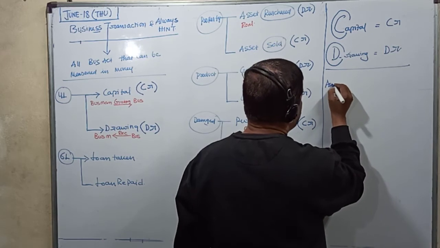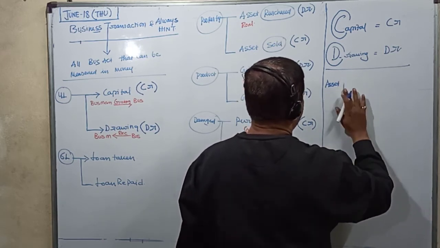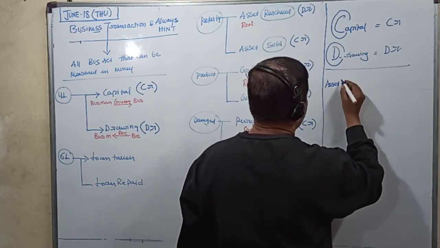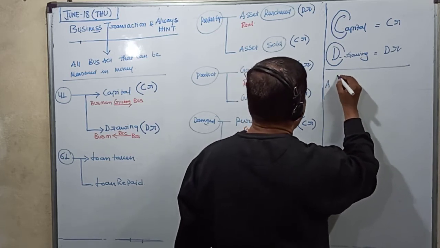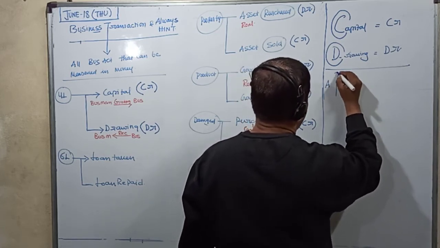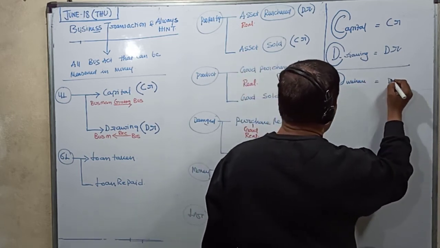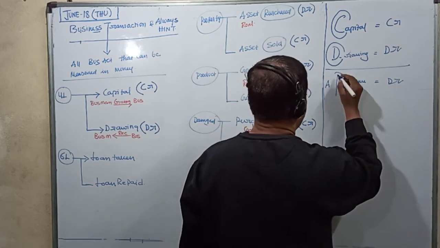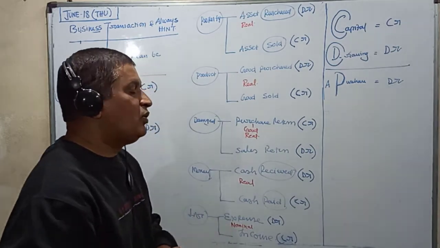Next we are coming to asset purchase, and we said it is always debit. Now look at this.